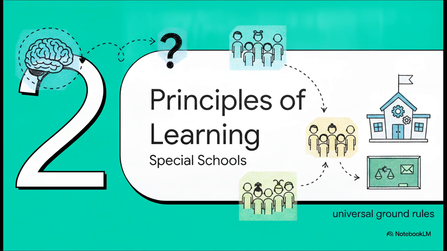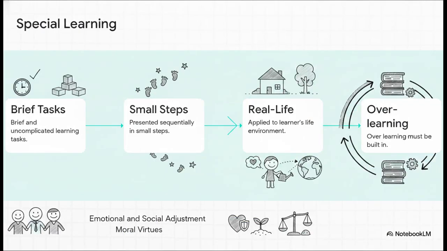Section 2. Principles of special learning. Now, what's really interesting about this is how the educational system actually responds once we've mapped those origins. According to the source material, the very first step in addressing these cognitive delays is identification and segregation. The framework dictates directing these children to special schools that operate under a set of universal ground rules. Once a student is identified, the foundational blueprint for their curriculum is actively adjusted to meet their specific individual needs.